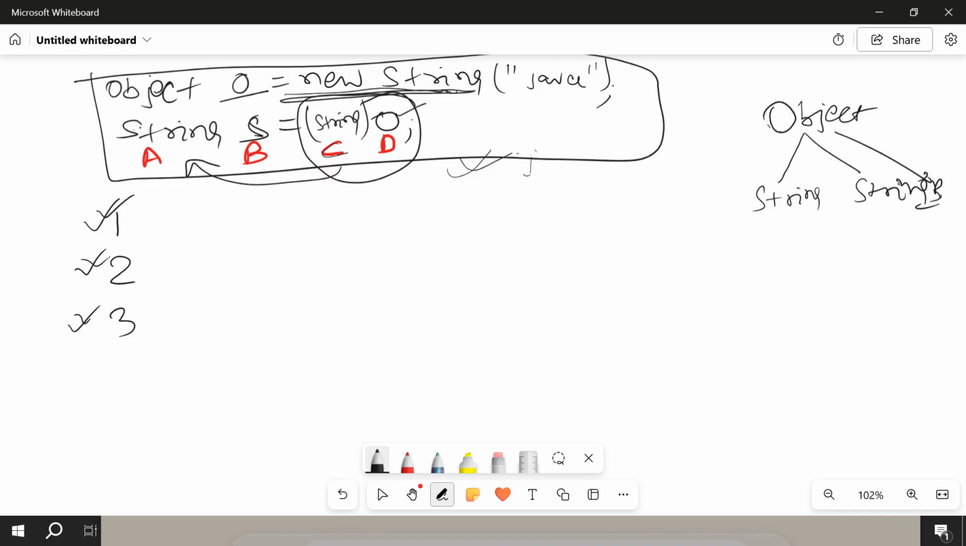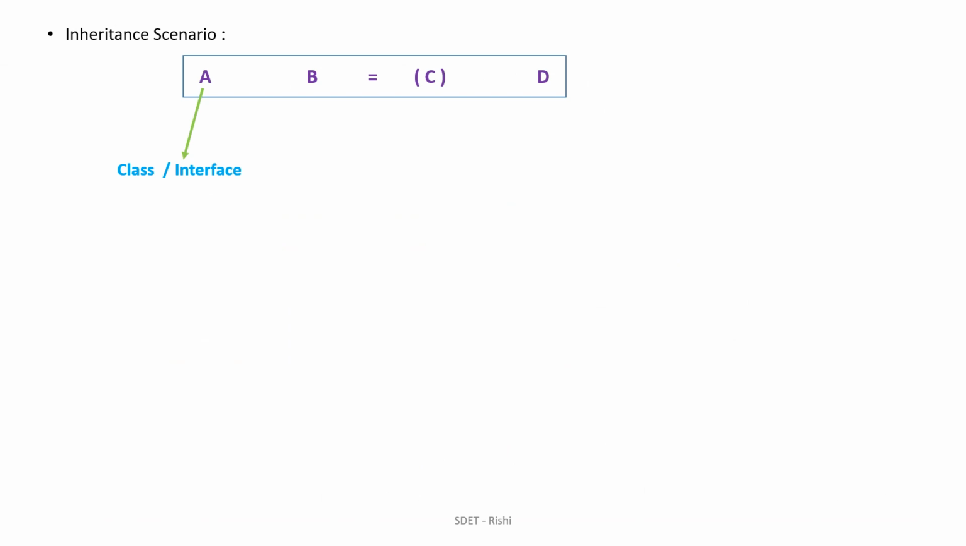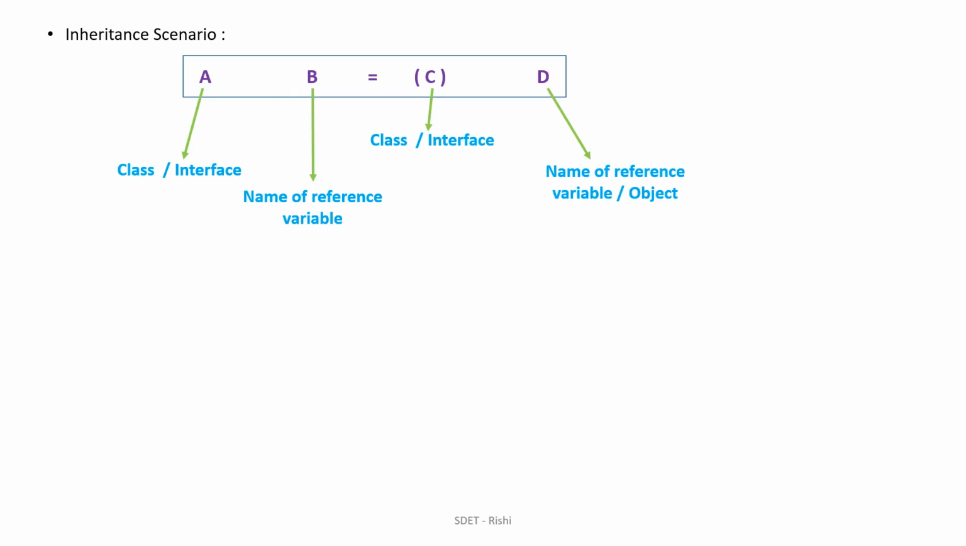Let's try to understand with the PDF. Let me come here. Just consider this as a, b, c, and d. Here a could be a class or interface, b is a name or reference variable, and c could be a class or interface, whatever we are trying to convert the object to. And d is again the name of a reference variable or object. So this is the object reference, and this is the class on which we want to typecast this object reference.